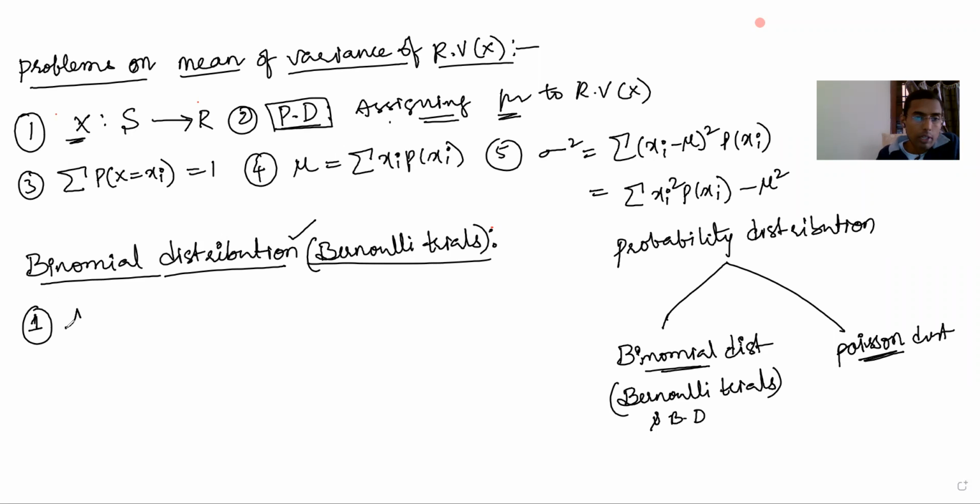A random experiment is said to follow Bernoulli trials if certain conditions hold.